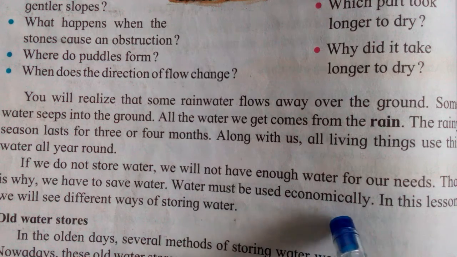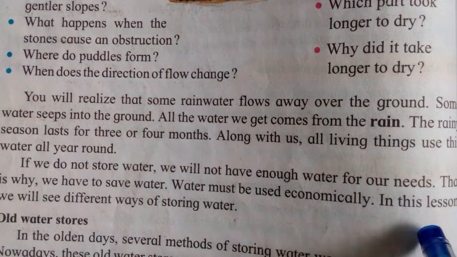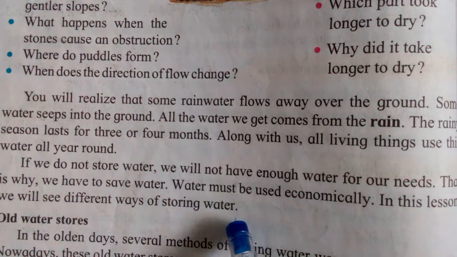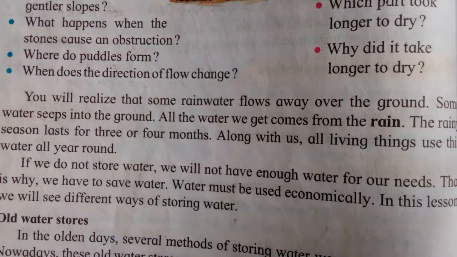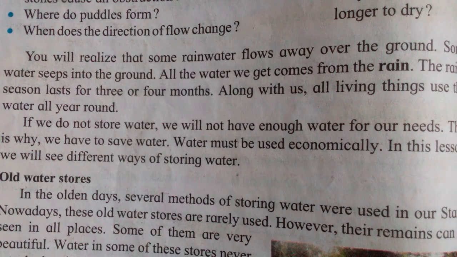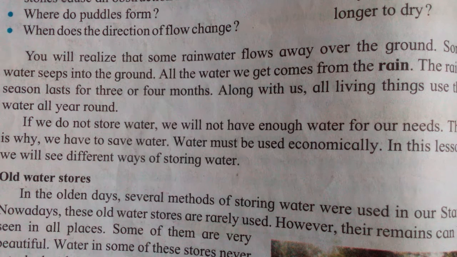Water must be used economically. In this lesson, we will see the different ways of storing water, how the rainwater is stored. We have to store it for our need, otherwise in the whole year we cannot get water.